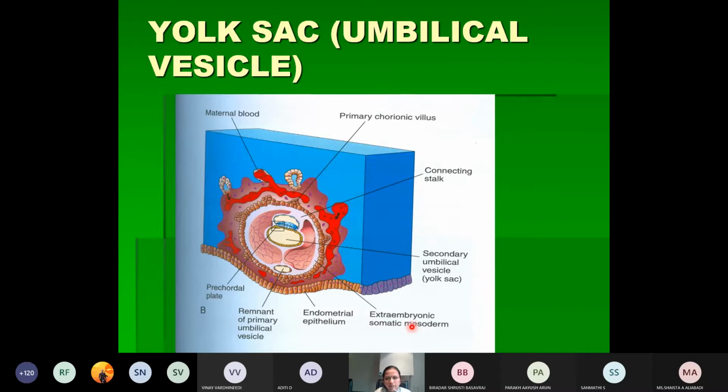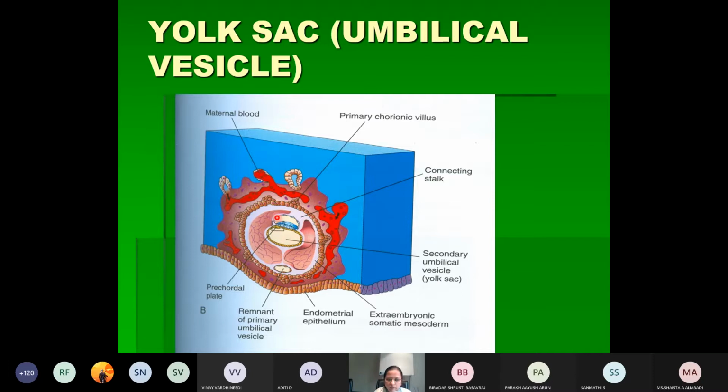So what is the yolk sac? Can anyone tell? Hello? What is the yolk sac? Can anyone tell what is the yolk sac? Are you all there listening? Hello? Yes, ma'am. So what is the yolk sac? Already this is over the amniotic cavity, yolk sac. Can anyone tell what is the yolk sac? Don't know?